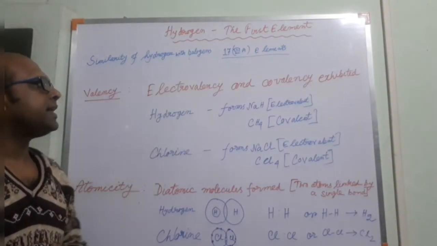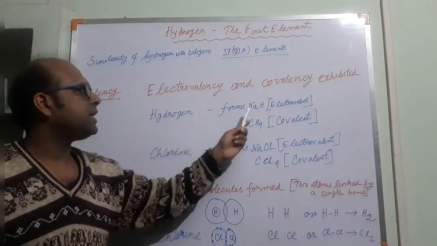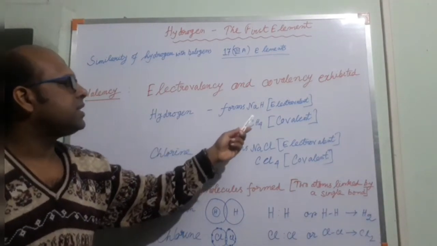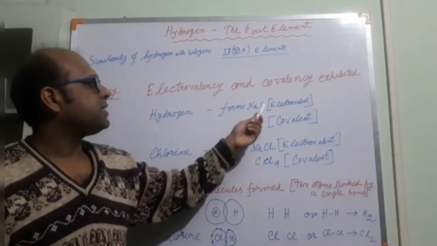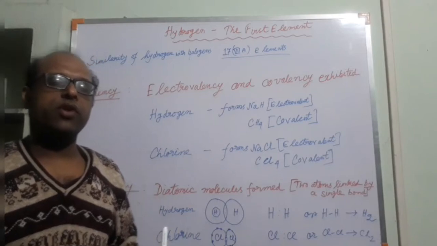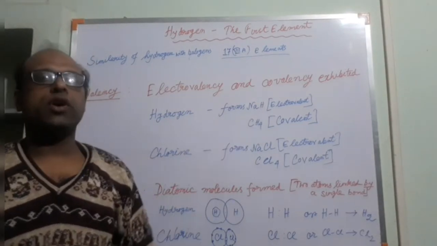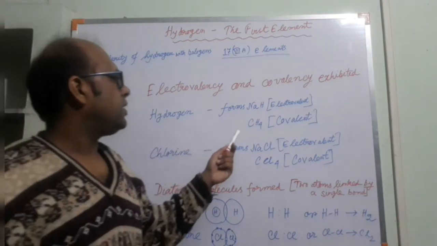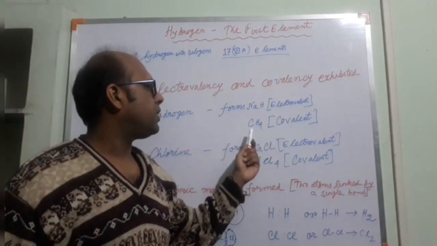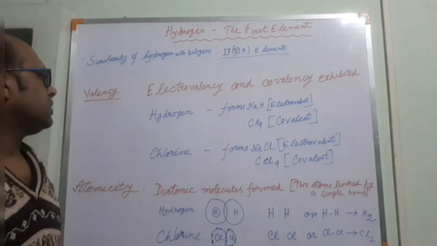Next, electrovalency and covalency exhibited. Hydrogen forms NaH. This is an electrovalent compound. Here Na+ and H- ions are formed. Sodium is the cation and hydrogen forms the anion. Hydrogen also forms a covalent compound. It is methane, that is CH4.